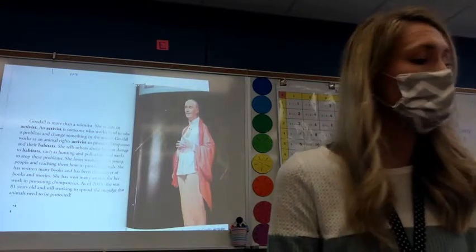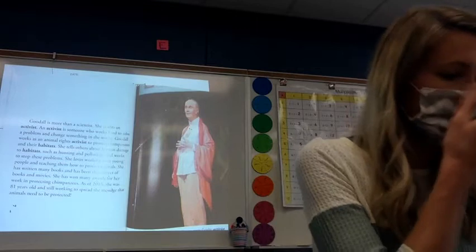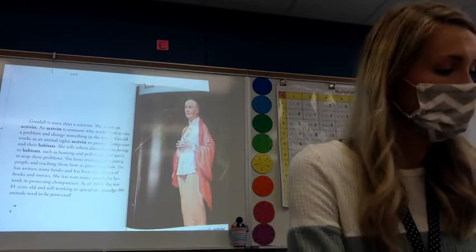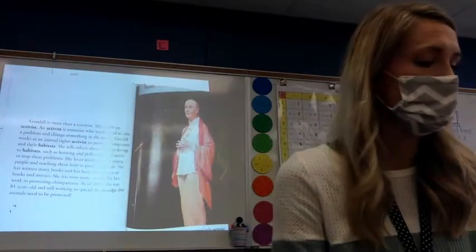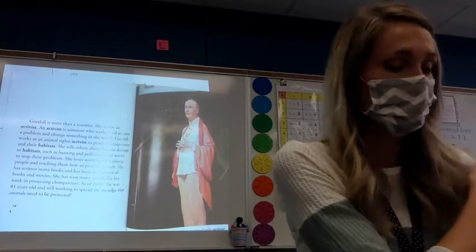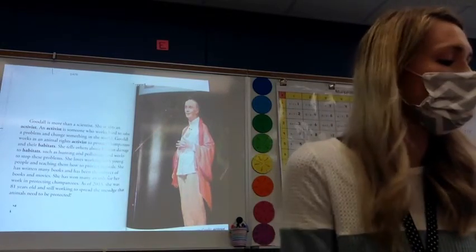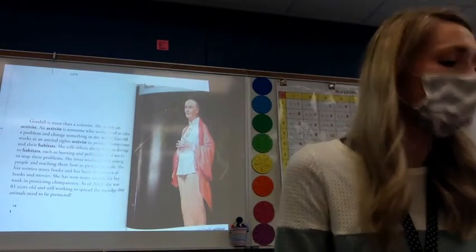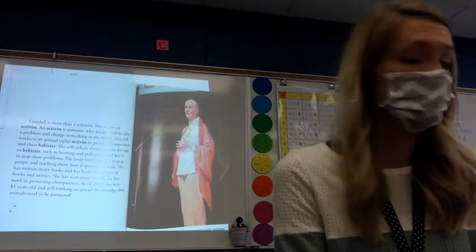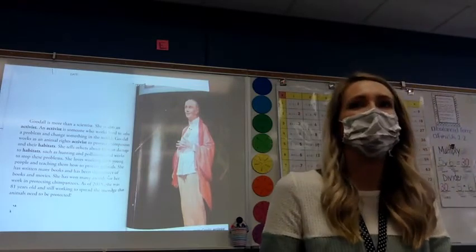She has written many books and has been the subject of books and movies. She has won many awards for her work in protecting chimpanzees. As of 2015, which was 5 years ago, she was 81 years old and still working to spread the message that animals need to be protected. So we learned earlier she's 86, right?